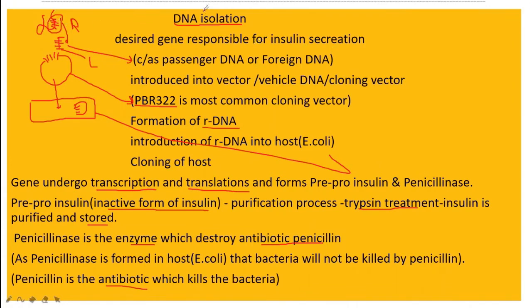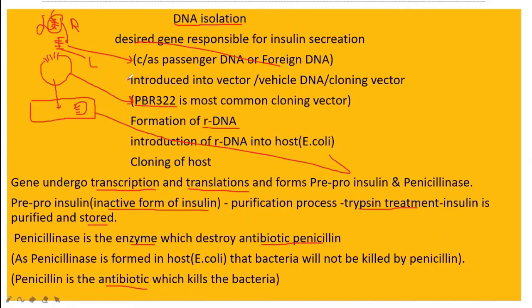From this DNA, they identified and cut the sequence of the gene responsible for insulin secretion. This gene sequence which produces insulin is called passenger DNA, or also foreign DNA. Now this gene is inserted inside the cloning vector.